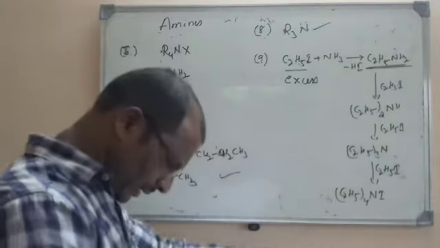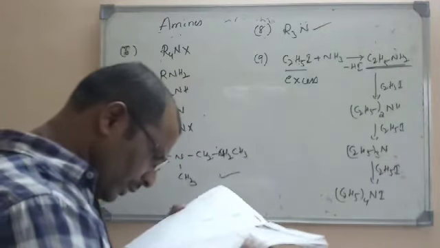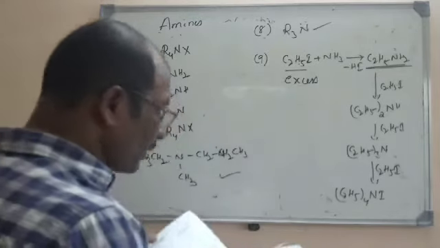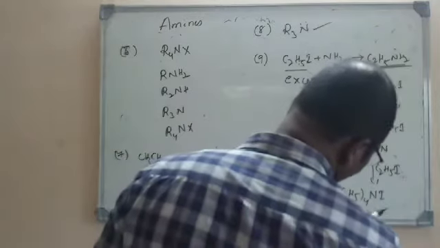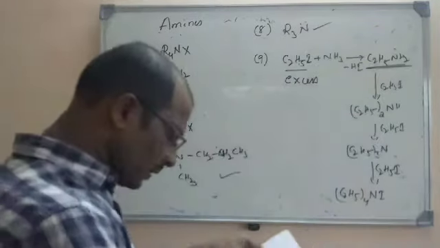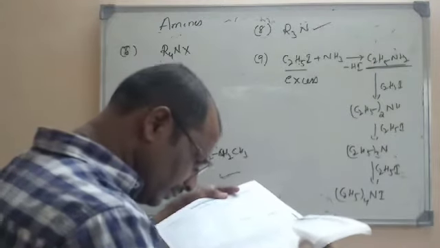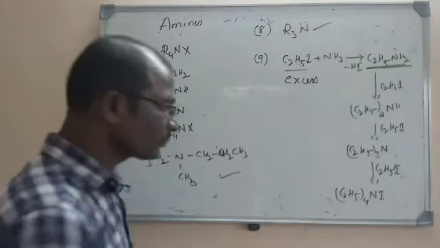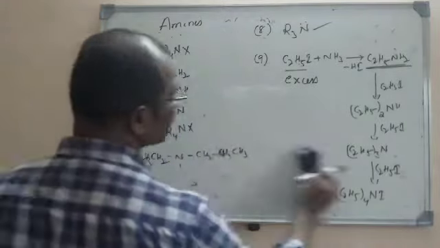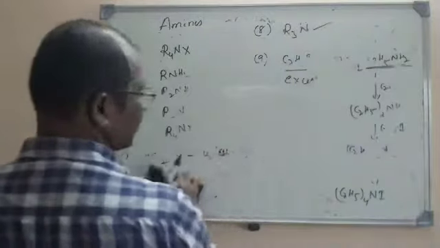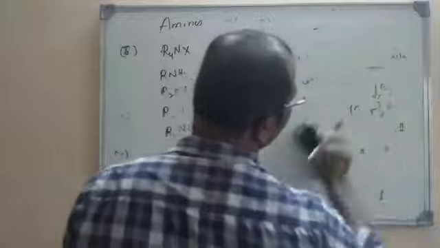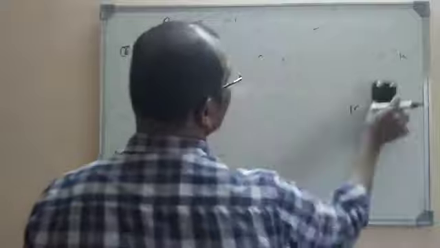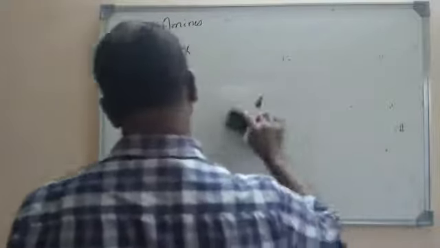So what is the right option here? If you see the options here, tertiary ethyl ammonium iodide. It is not a tertiary actually. It is a tetraethyl. Tertiary is not correct. So it is a tetraethyl ammonium iodide. Tertiary means tertiary nitrogen should be there. Tetraethyl means that is quaternary. Tetraethyl, there are 4 ethyls.